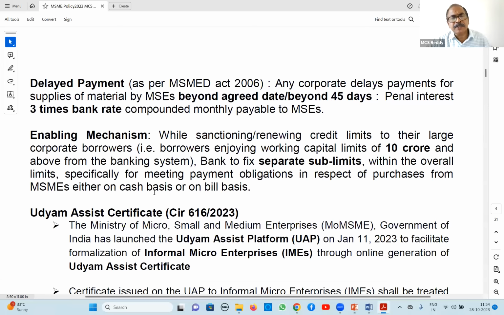Next, delayed payments. I told already, in the MSME Act it has come. If any small unit is supplying raw material to larger corporates, they may neglect payment to small units. In such a case, the small unit will suffer. To safeguard their interest, the MSME Act has a provision that corporates have to pay small MSMEs within the agreed time. If there is no agreement, a maximum of 45 days is given. If they don't pay within 45 days, they have to pay penal interest at 3 times the bank rate, compounded monthly, to MSMEs. That is the guideline of the MSME Act.